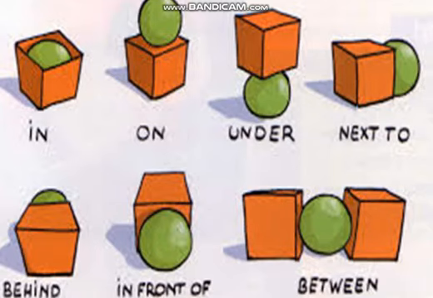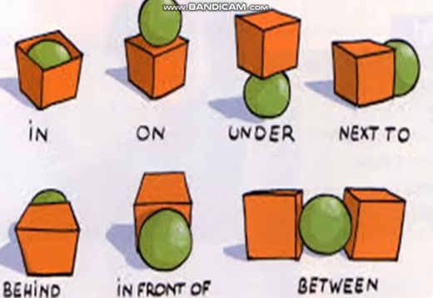The ball is in the box. The ball is on the box. उसके ऊपर पड़ा है तो हमने on कहा. The ball is under the box. उसके नीचे है. The ball is next to box. उसके साथ में है. The ball is behind the box. Box के पीछे है. The ball is in front of the box. उसके सामने है. The ball is in between two boxes. तो ये दो boxes के बीच में है और उनके दरमियान में है.